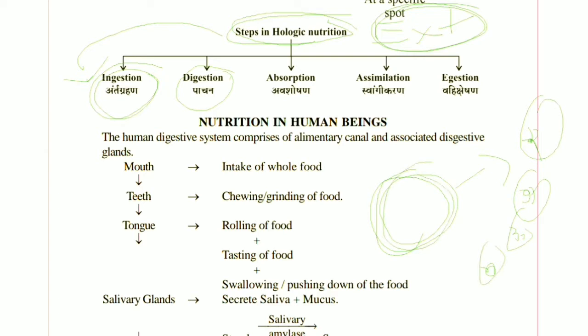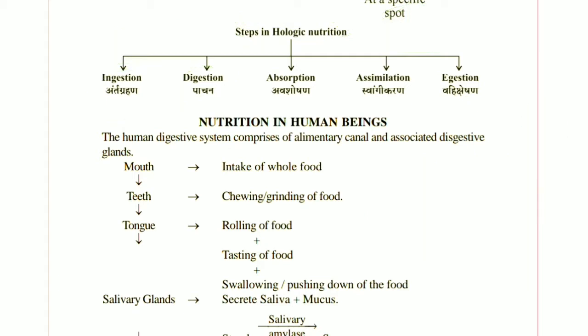The third step is absorption, of the small nutrients. The fourth is assimilation, their transport to where they are needed. The last is egestion, the throwing out of undigested waste material from the body.